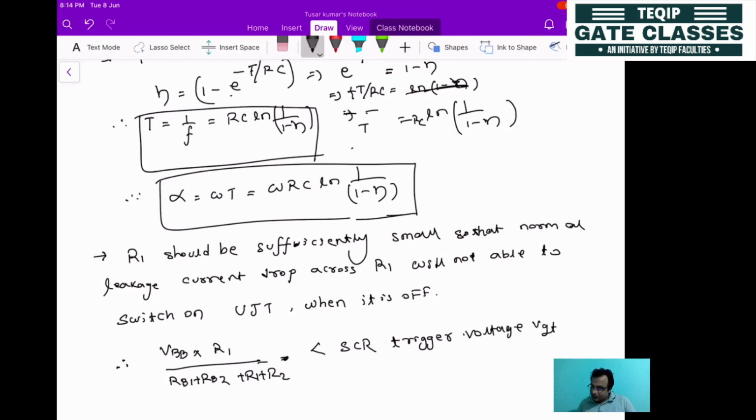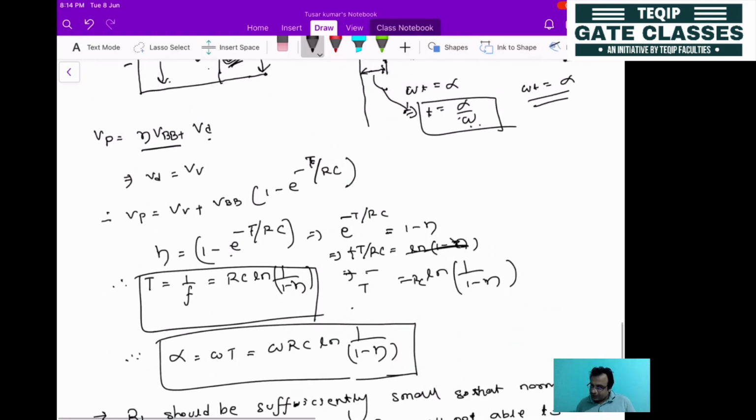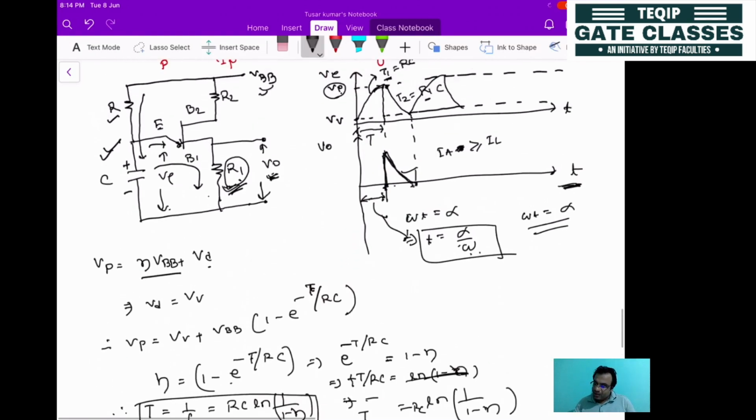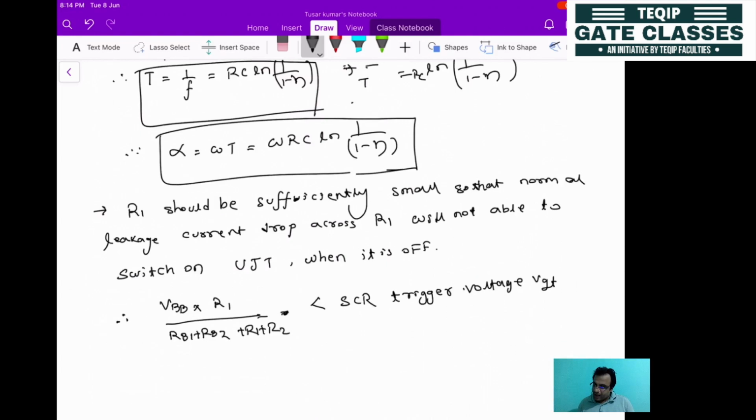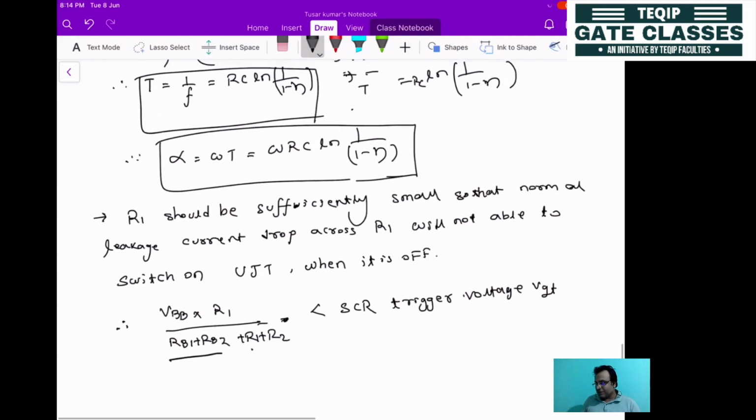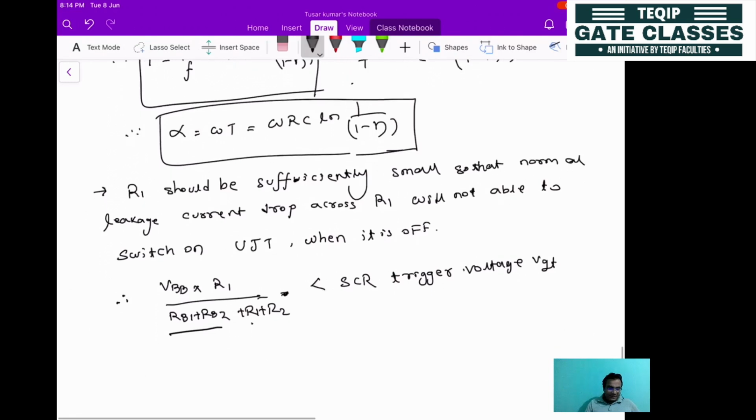Okay, so this condition must be satisfied. What is it saying? Whenever the current flows in this path, the voltage will be VBB into R1 divided by RB1 plus RB2, which is the internal resistance of the unijunction transistor, plus R1 and R2, which are in series, so R1 plus R2. That voltage must be less than or equal to the thyristor trigger voltage VGT.